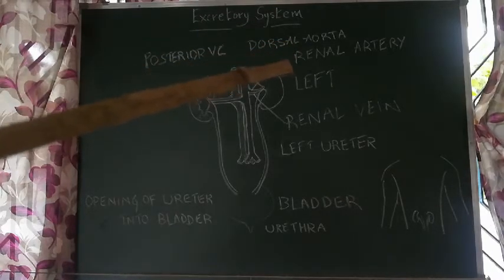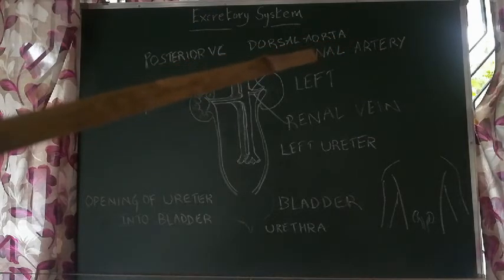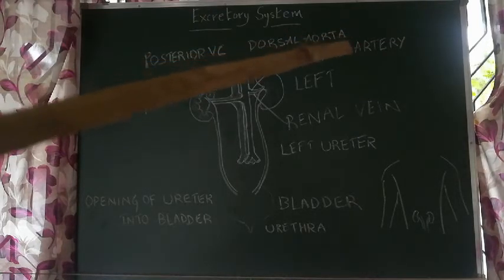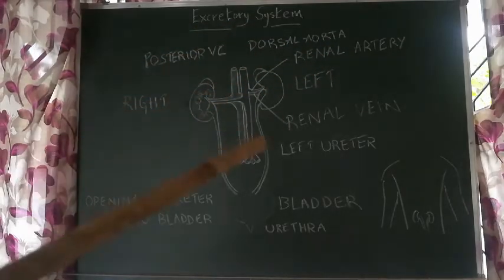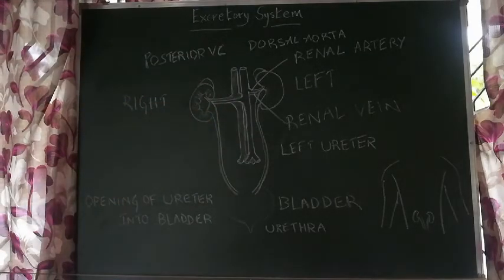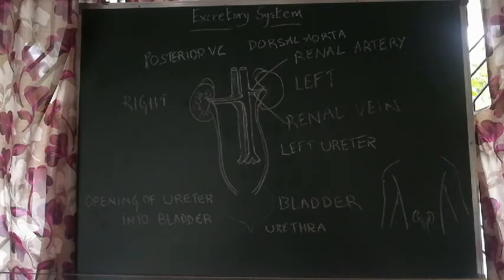Dorsal is also backside, posterior and dorsal are one and the same. Aorta means the systemic artery. So the dorsal aorta and posterior vena cava give out the renal artery and renal vein, which are the vessels that supply our kidneys.